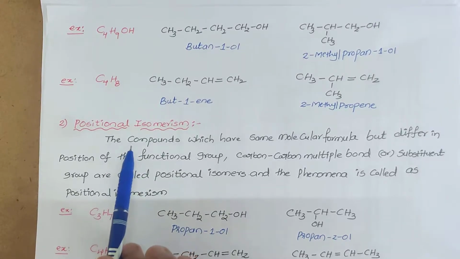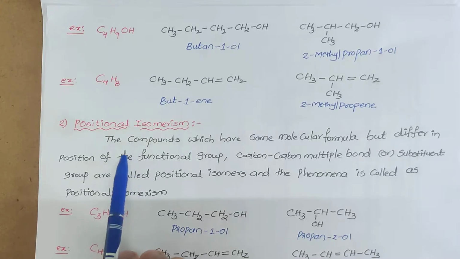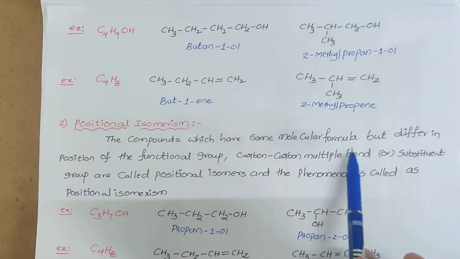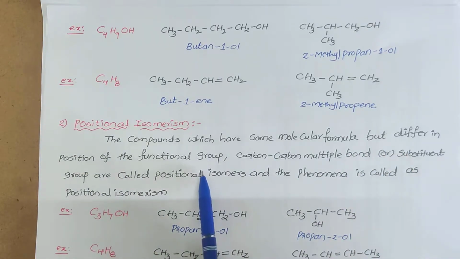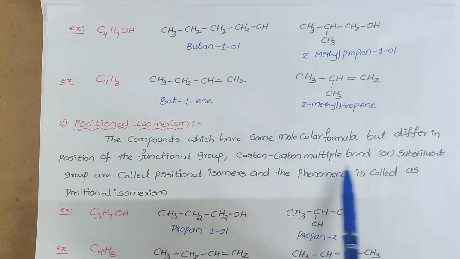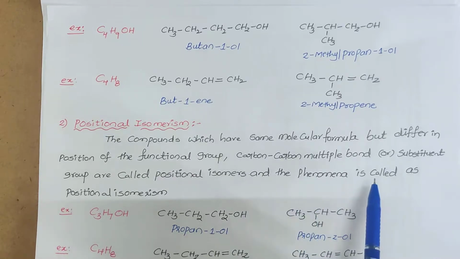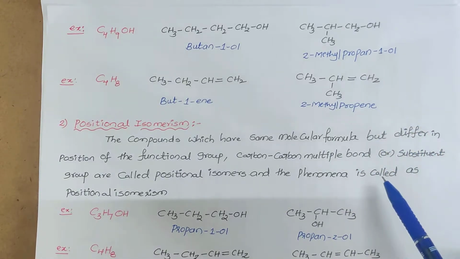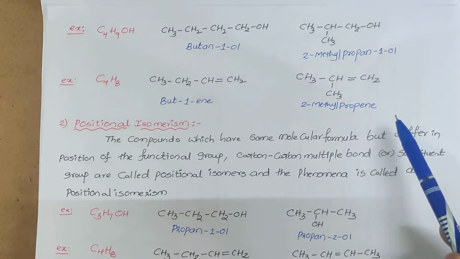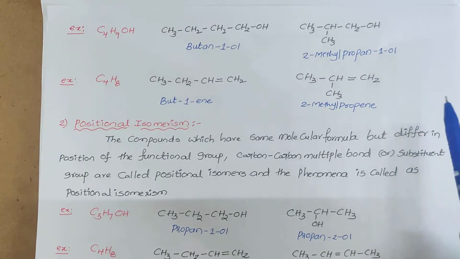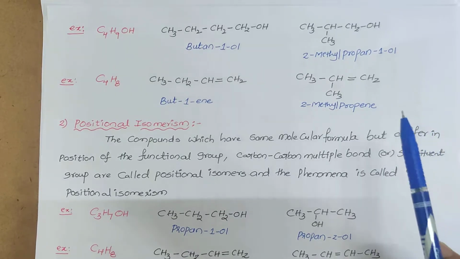Then go to positional isomerism. Positional isomerism means the compounds which have the same molecular formula but differ in the position of the functional group or carbon-carbon multiple bond or substituent group are called positional isomers, and the phenomenon is called positional isomerism. The main difference from chain isomerism: in chain isomerism the root word changes, but the position of the functional group, substituent, double bond or triple bond remains the same.